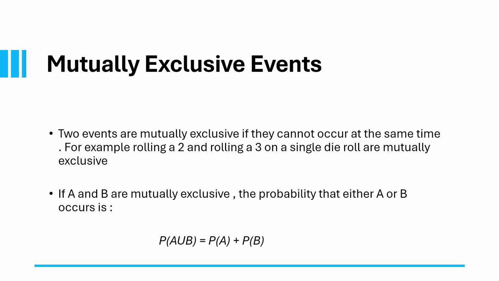Mutually exclusive events are events that cannot occur at the same time. If one event happens, the other is impossible. For example, when rolling a single die, getting a 2 and getting a 3 are mutually exclusive, because the die cannot show both numbers at once.